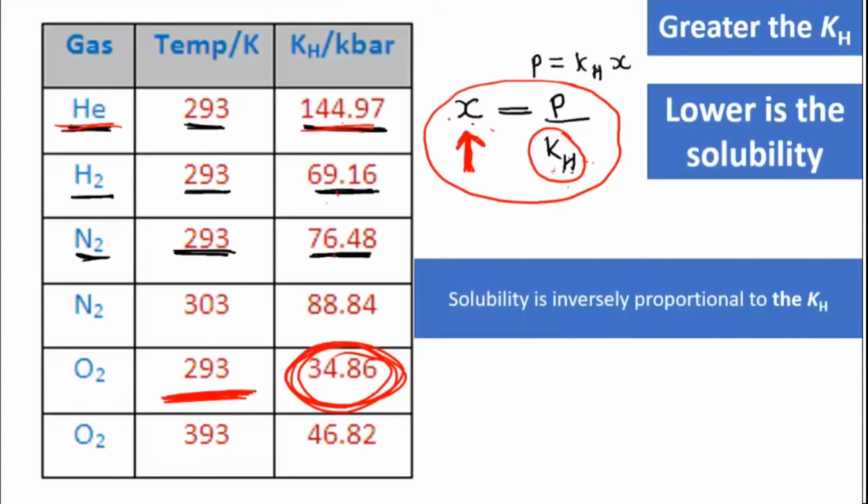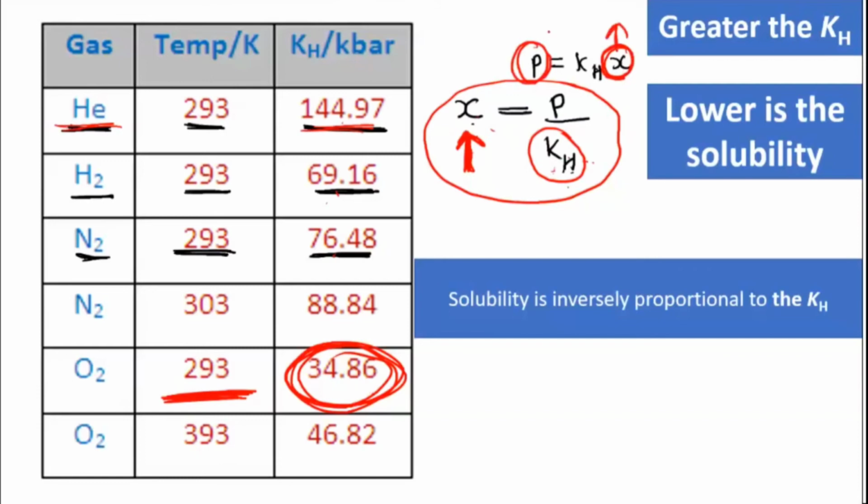No, we are talking about solubility here. You are asking related to P is equal to KH by X. See here, we got to know that the more the mole fraction, the gas will exert more pressure.